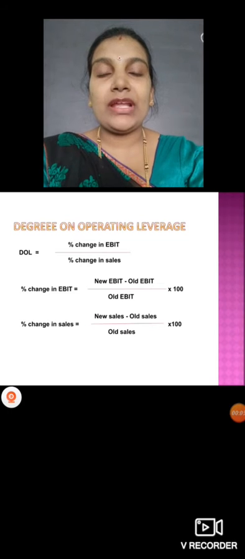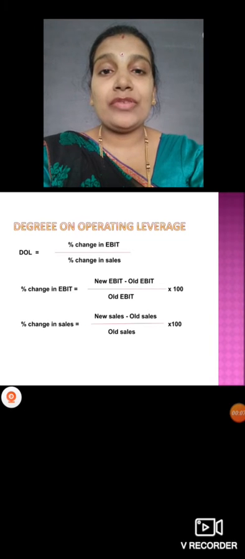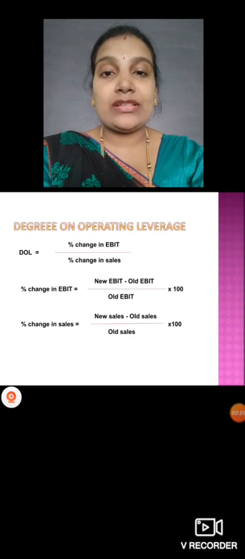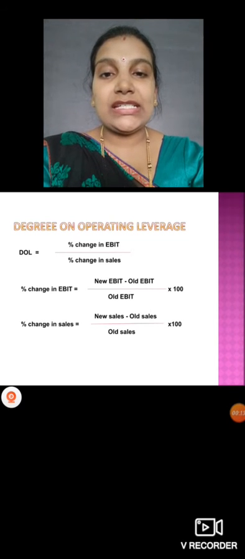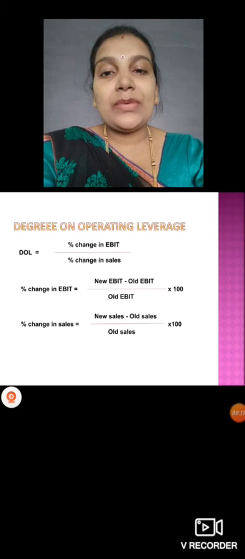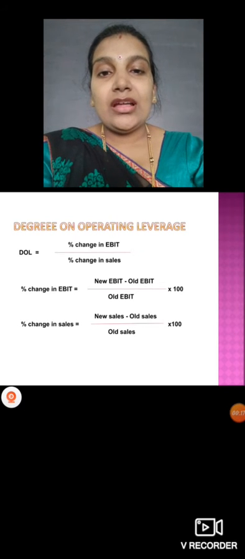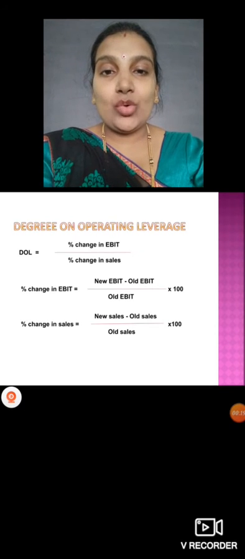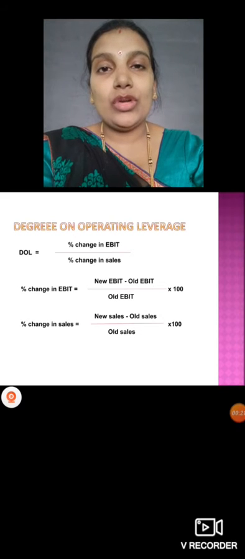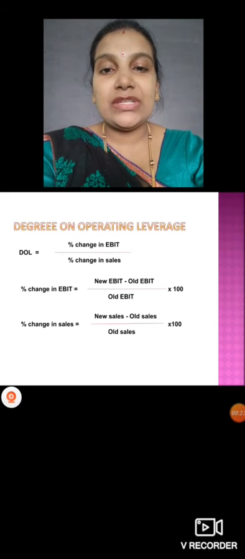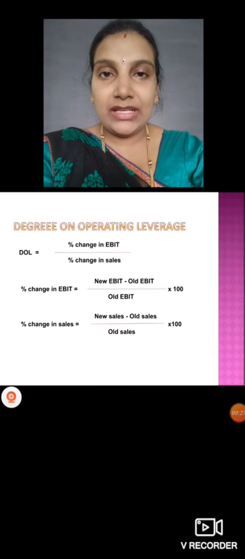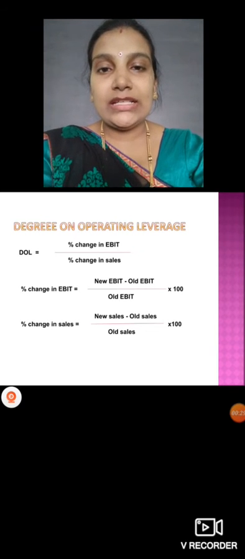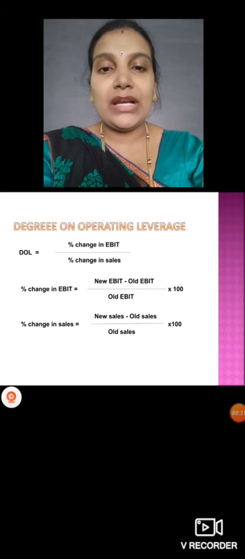Okay, degree of operating leverage: how can we calculate it? Percentage change in EBIT, earning before interest and tax, divided by percentage change in sales. How to calculate percentage change in EBIT? New EBIT minus old EBIT divided by old EBIT into 100, that gives the percentage. And change in sales is calculated the same way: how much it has increased from the earlier one, divided by the old sales into 100.